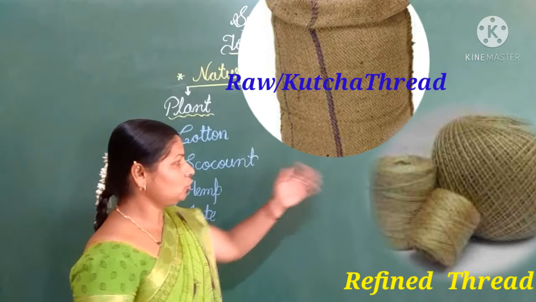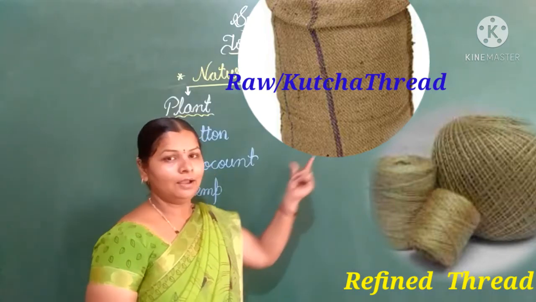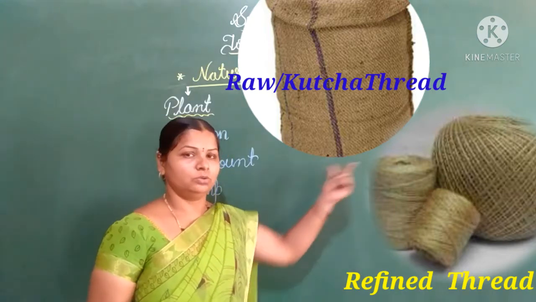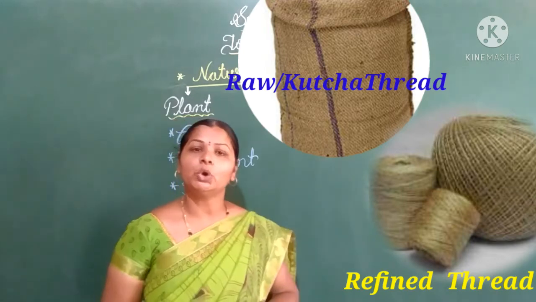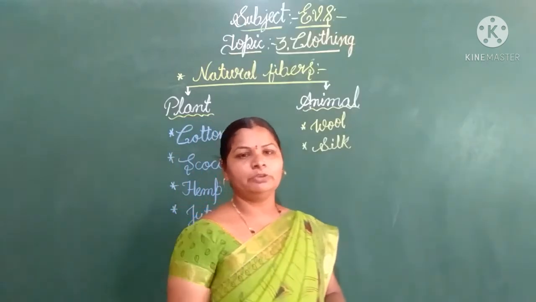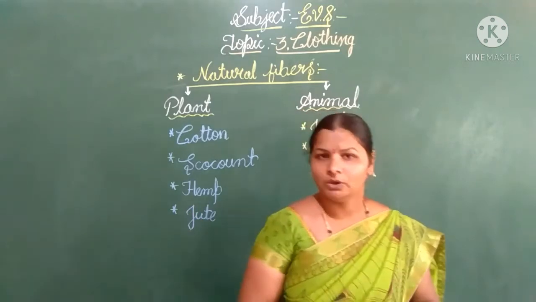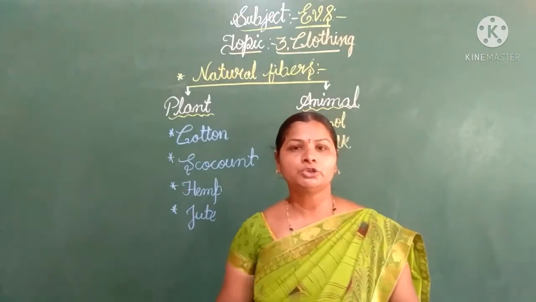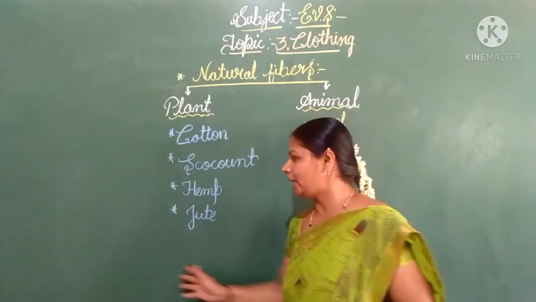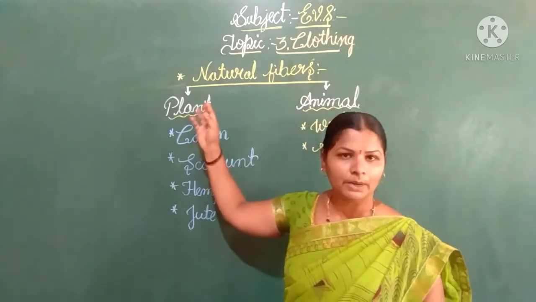Observe these two pictures, goni chila and also urekoni. You can observe these two, then you will identify the difference between the hemp and jute, children. I hope you understood all these fibers which we get from the plant.